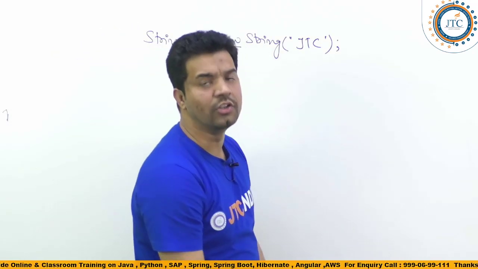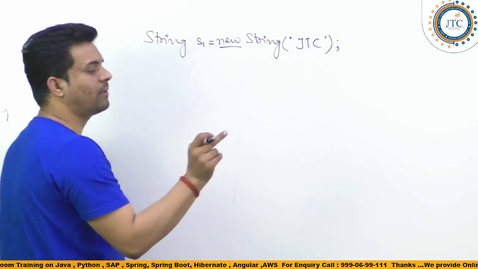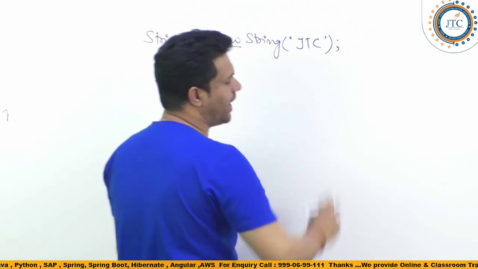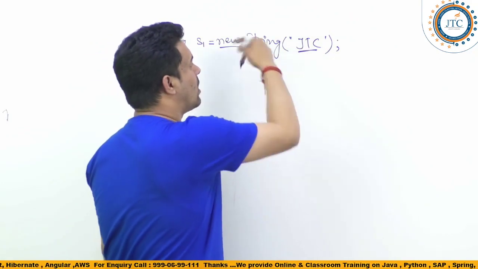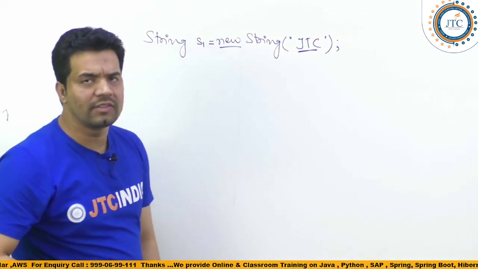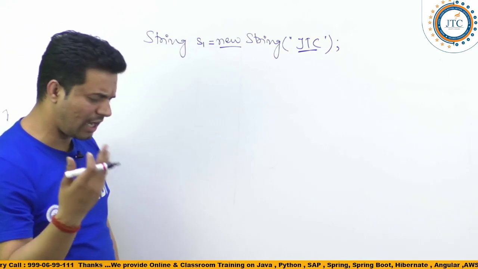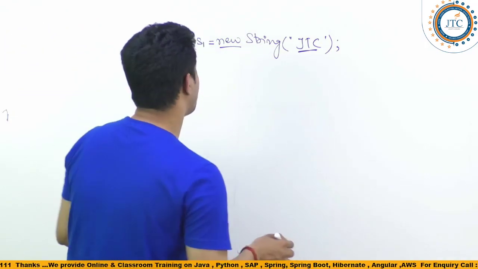I am using the new keyword. With the help of the new keyword, we are creating an object of this class. It means internally we are trying to call the constructor of the String class which has a String as a parameter. I hope you understand this.